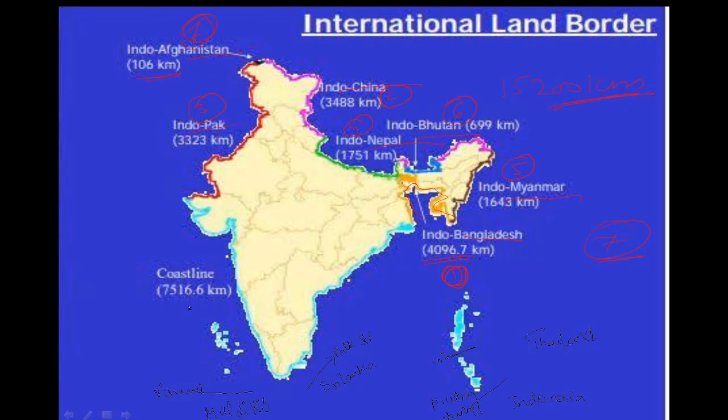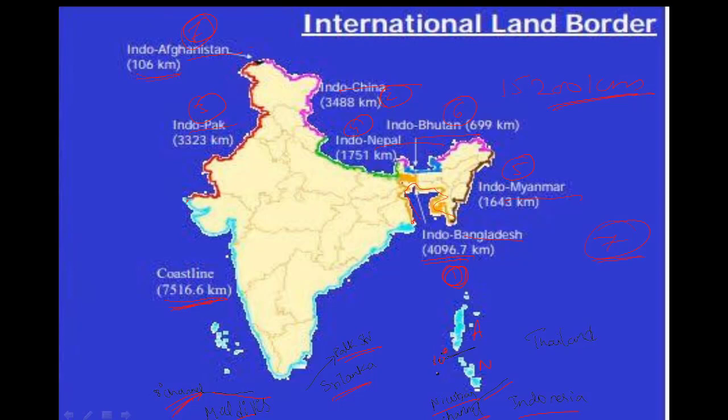Okay, when it comes to the coastline of India, it extends from Gujarat to the Bay of Bengal region. So it has a total of 7,516 kilometers of coastline. And maritime border of India: with the Maldives, it is divided by the 8-degree channel. India and Sri Lanka are divided by Palk Strait. Andaman and Nicobar has a maritime border with Indonesia, divided by the Nicobar channel. And what is the division of Andaman and Nicobar?